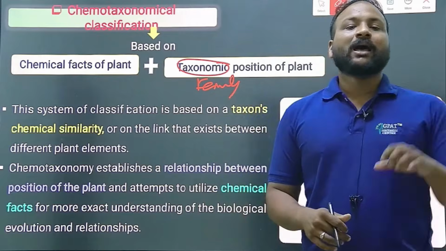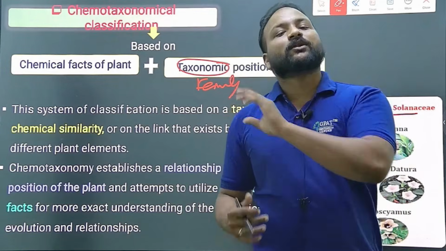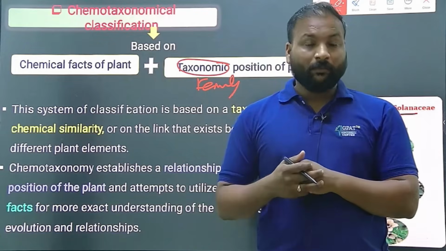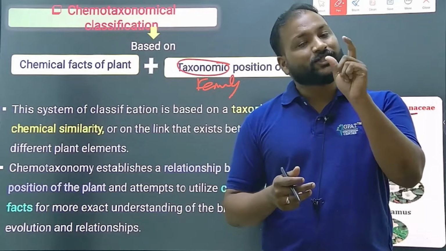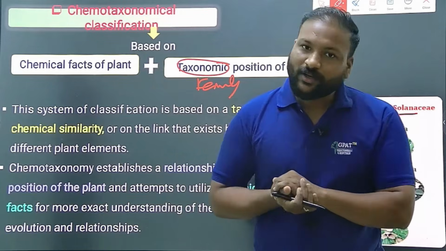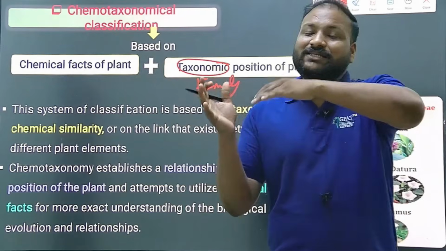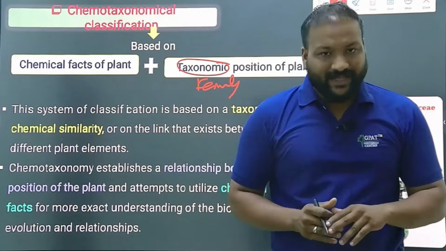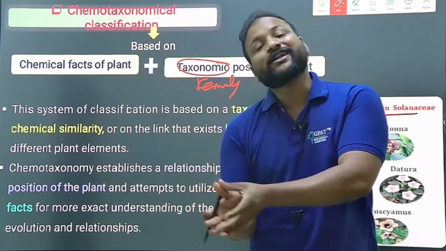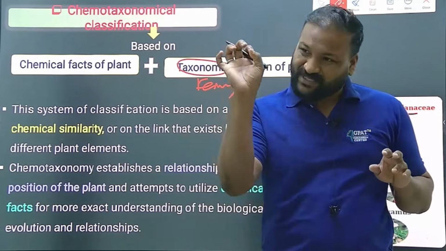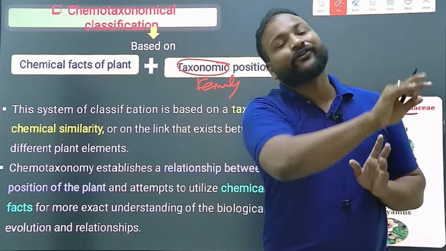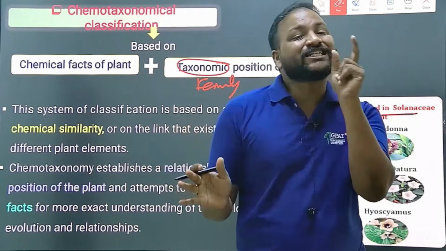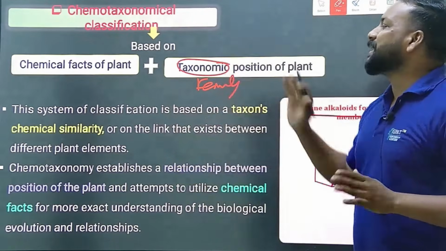All the umbelliferous plants contain the same type of constituents. All the Rutaceae plants also contain their own specific constituents. All the Solanaceae plants contain tropane alkaloids. So there is a phenomenon that specific chemical constituents are only found in specific families. Tropane alkaloids are specific alkaloids that are only found in the Solanaceae family. That is chemotaxonomy, which means specific types of secondary metabolites are only found in specific families. That is the chemotaxonomical classification.